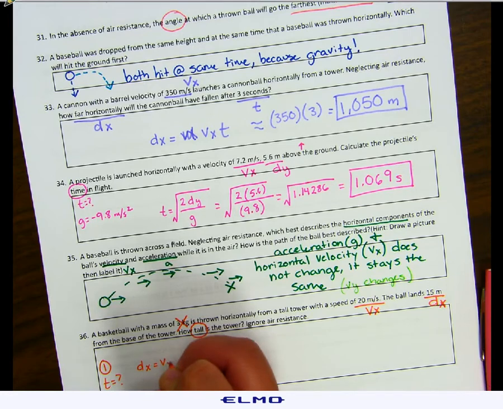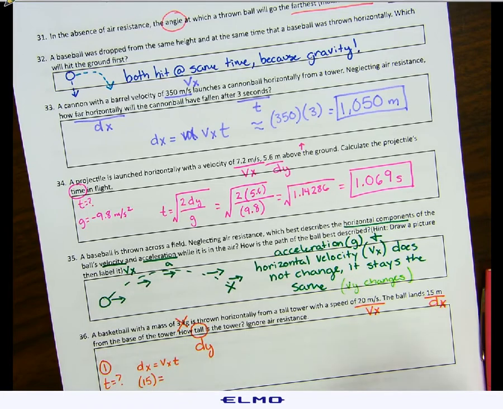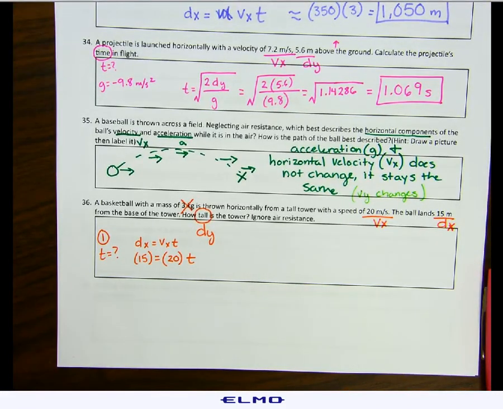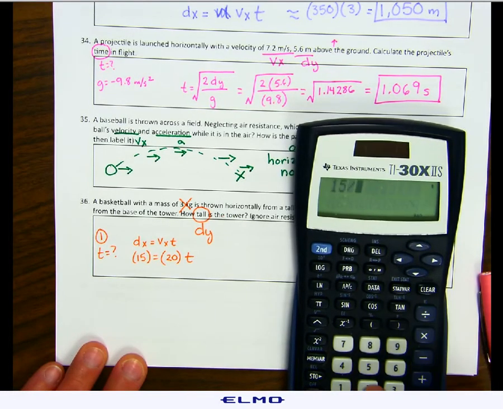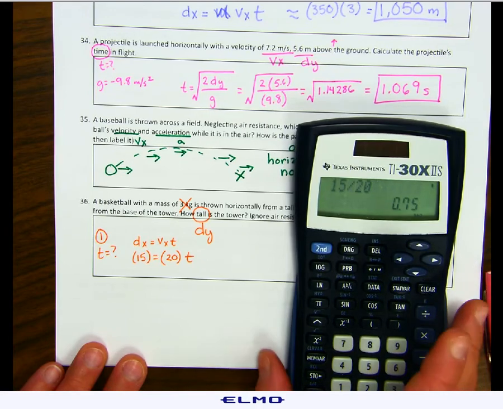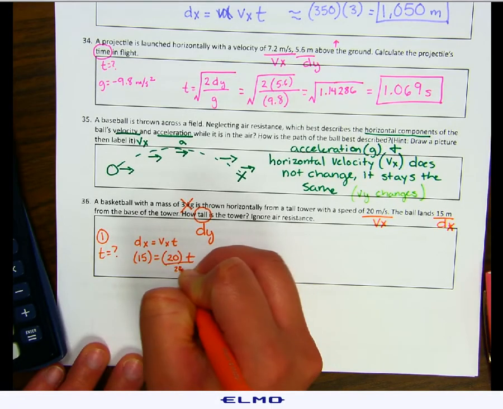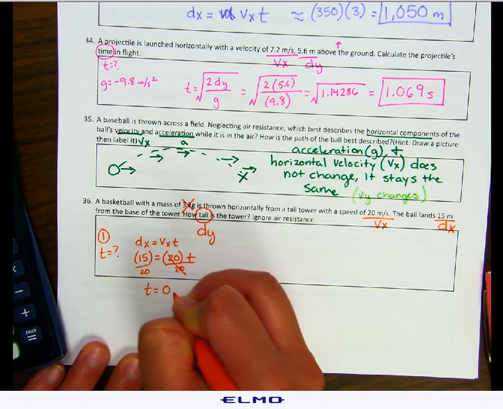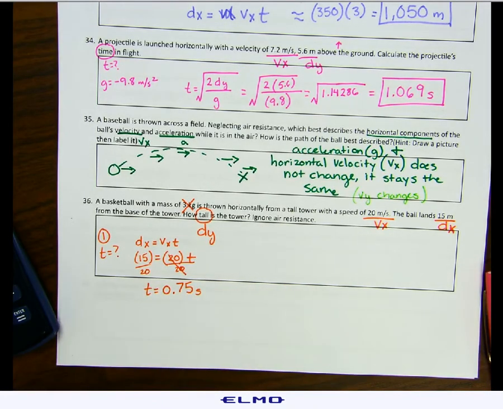dx equals vx times t. We know our dx is 15. We know our velocity Vx is 20. And we're looking for our time. All we have to do is divide 15 by 20. 15 divided by 20, our time is 0.75 seconds.